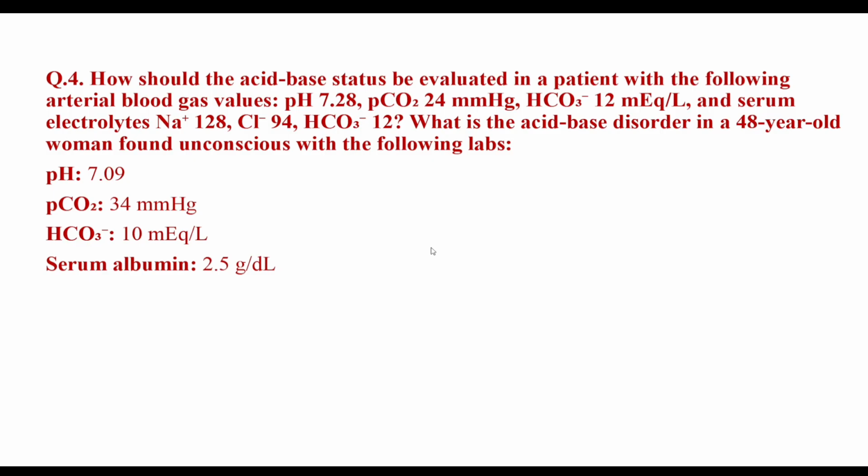And serum albumin level is 2.5, that is also decreased from the normal level, that is 4.5. So 4.5 minus 2.5, that is 2. So 2 into 2.5 equal to 5. So we have to calculate the anion gap, and we have to add 5 more to the anion gap.